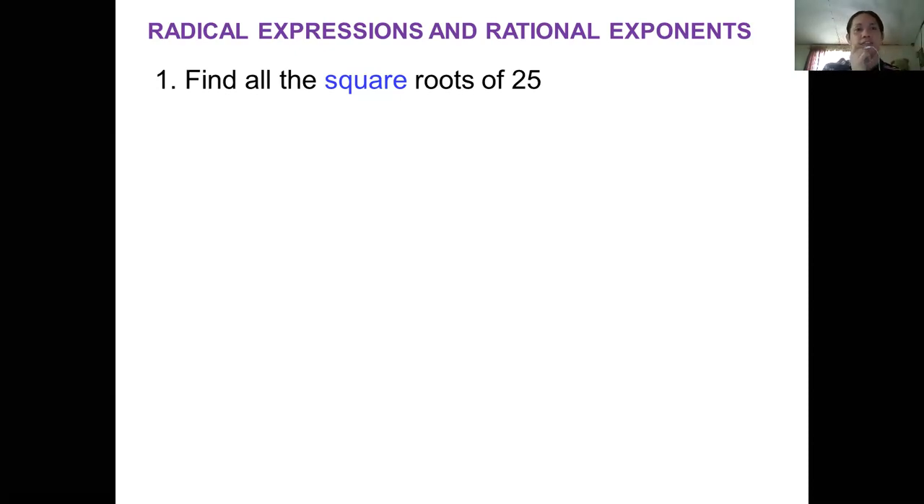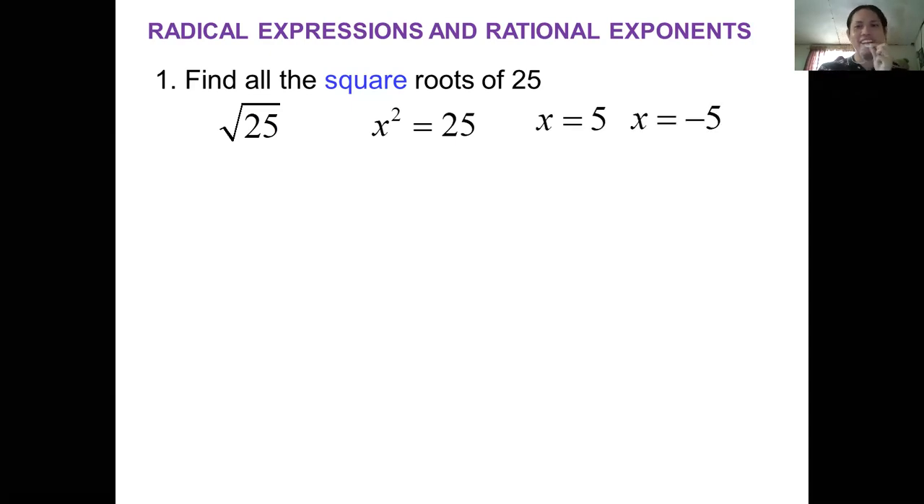So now, before anything else, let's first find all the square roots of 25. What are the square roots of 25? So x squared is equal to 25, which gives us x is equal to 5 and x is equal to -5.